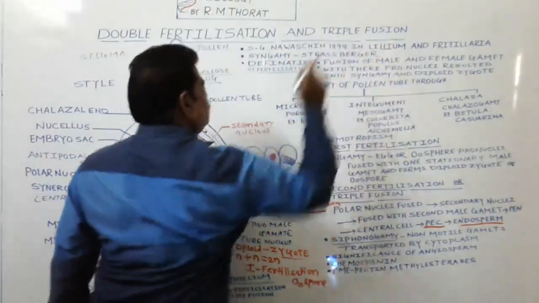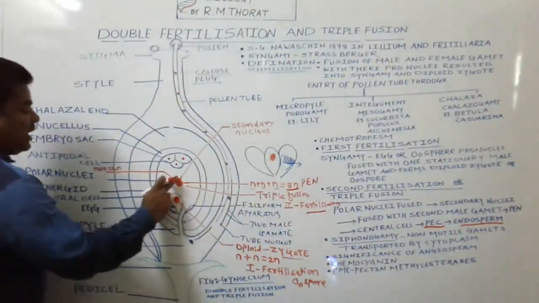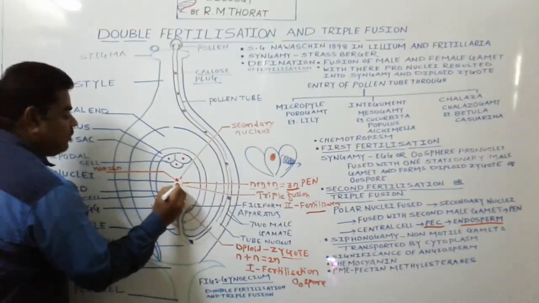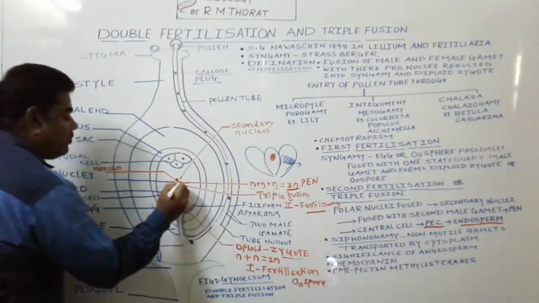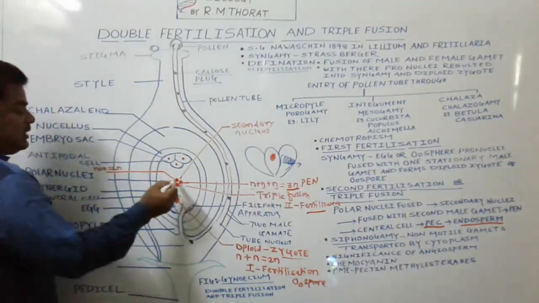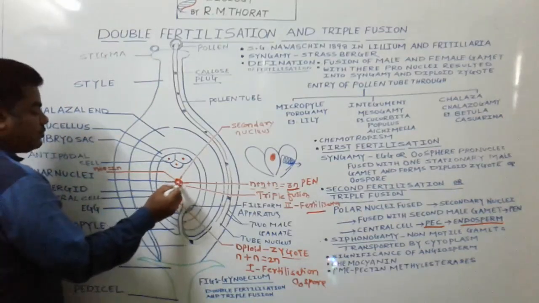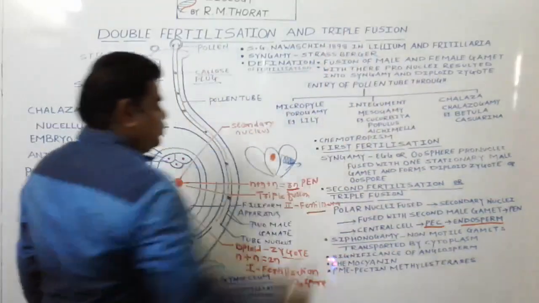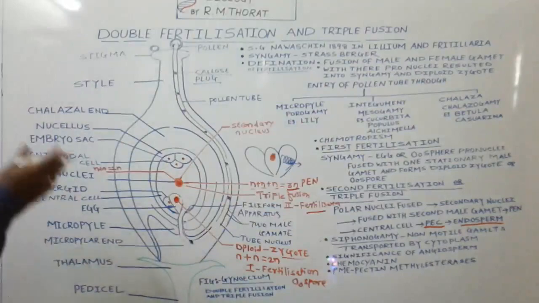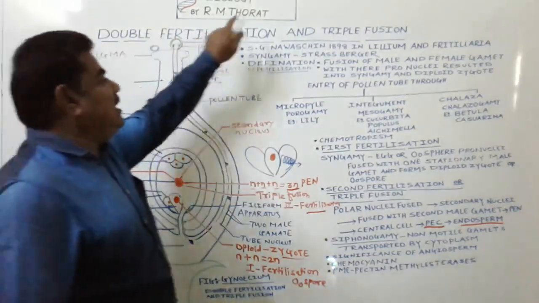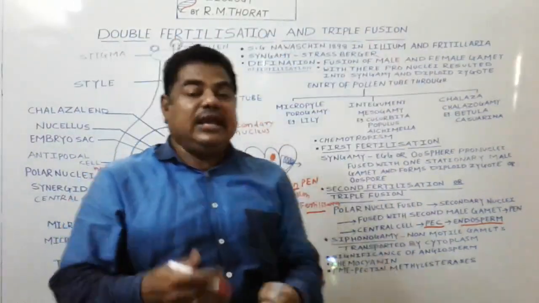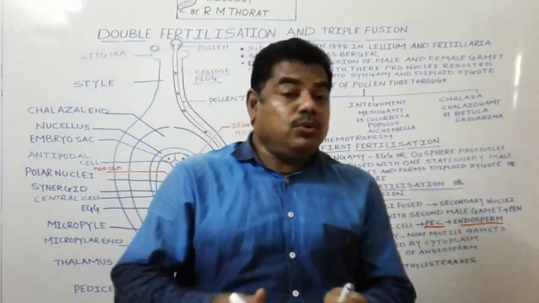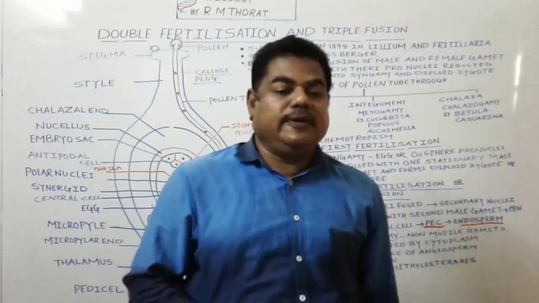And triple fusion. Triple fusion means here in this embryo sac, one nucleus from one pole, a second nucleus from another pole, and one male gamete. These 1, 2, 3 nuclei fuse with each other, and this fusion we call triple fusion. In this way, double fertilization and triple fusion are carried out in angiospermic plants. Now students, see here how NEET constructs the questions.